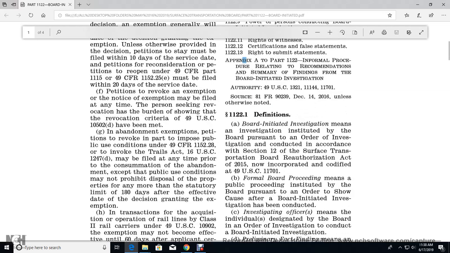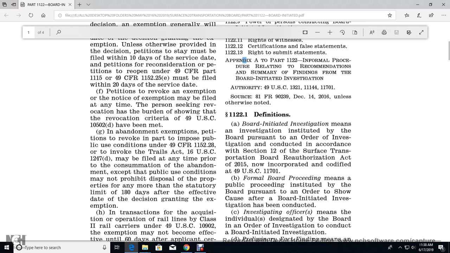1122.1, definition. Board initiated investigation means the investigation instituted by the board pursuant to the order of investigation conducted in accordance with Section 12 of the Surface Transportation Board Reauthorization Act of 2015, now incorporated and codified in Title 49 U.S. Code 1171. Formal board proceeding means a proceeding instituted by the board pursuant to the order